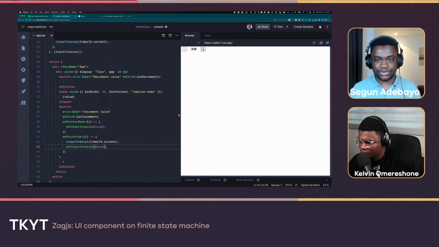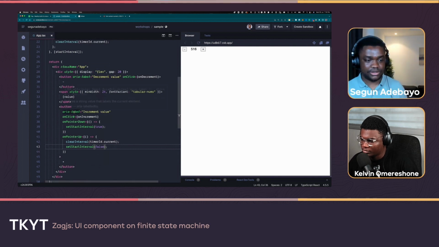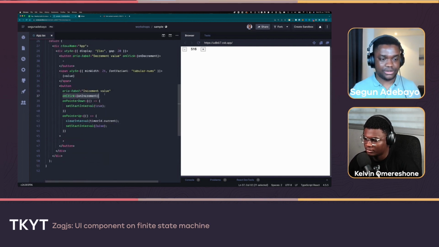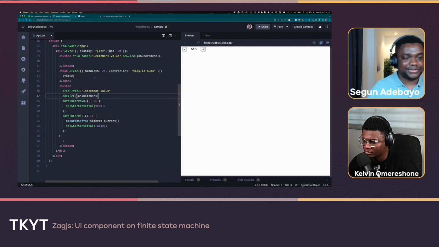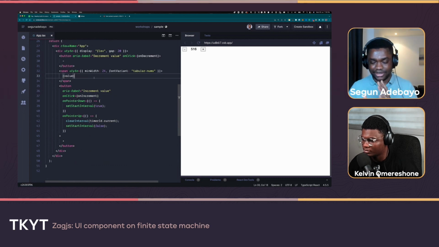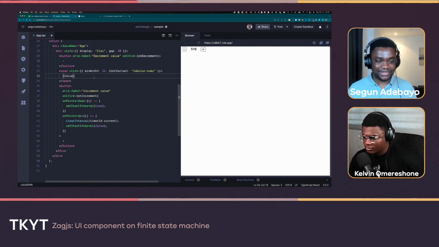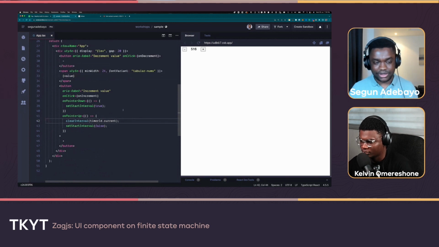Then you can see that there's also that race condition where just clicking actually increments the value a whole lot more than just once. That's also another use case you need to undo within the on-click as well. So with just this very simple example, you can see the mental complexity that you actually have to deal with. Now I need to figure out when do I actually stop this from happening?